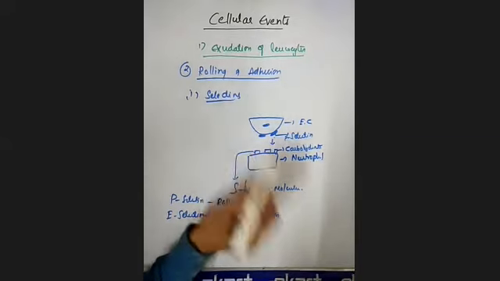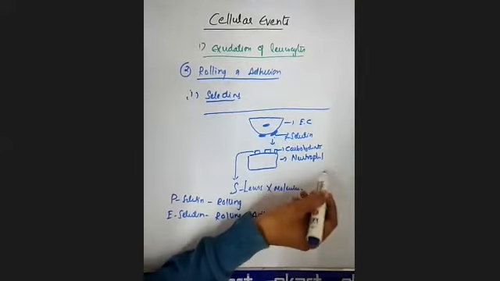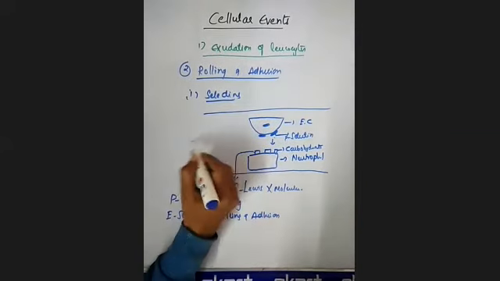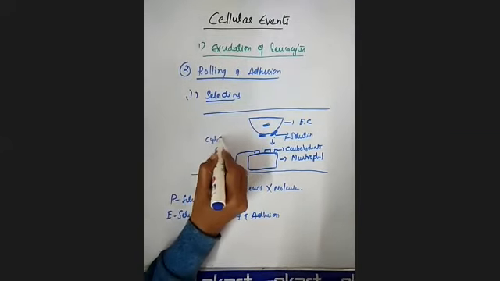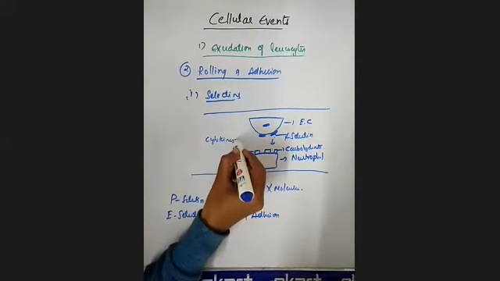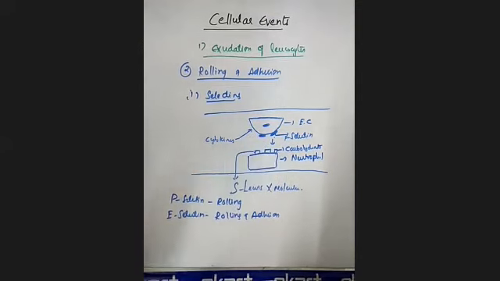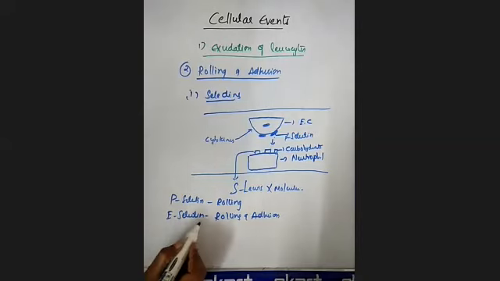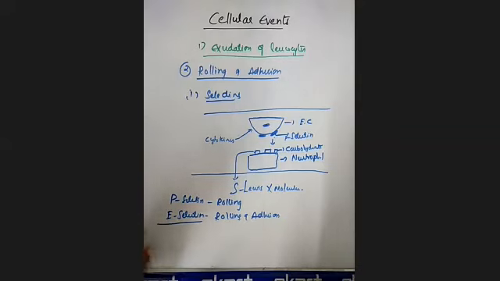Suppose this is a blood vessel, then what happens? Sometimes cytokine molecules reach the blood. If these cytokines activate the endothelial cells, then immediately some selectin molecules are synthesized, which you call E-selectin molecules. That means E-selectins are not preformed and stored.